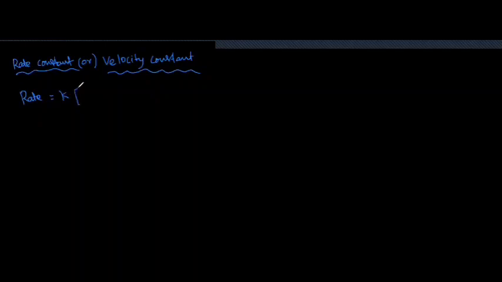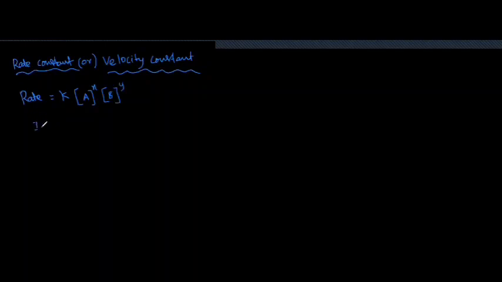Now, rate constant or velocity constant. We know that rate is equal to k into concentration of A power of x into concentration of B power of y.